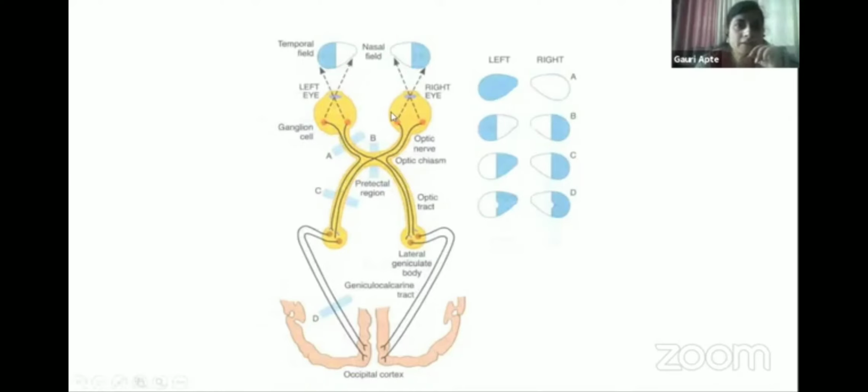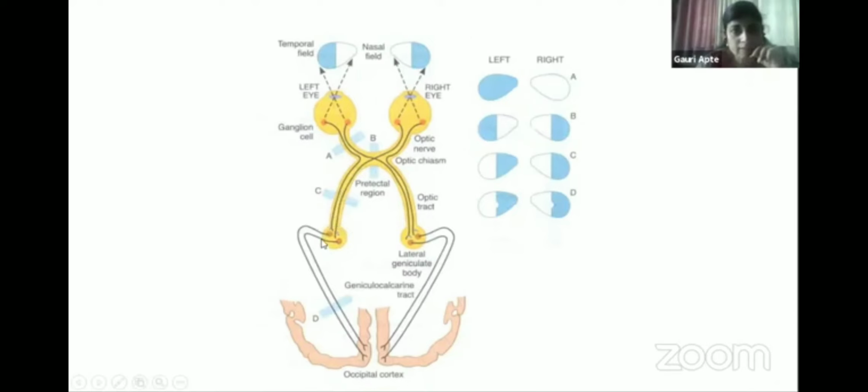The first part, these are the 2 eyeballs, right and left. So from retina, first there is optic nerve. Optic nerve, here there is crossing. This part is optic chiasma. Remember, the crossing is only for the nasal fibers and not for the temporal fibers. Okay. After crossing, this part is optic tract.